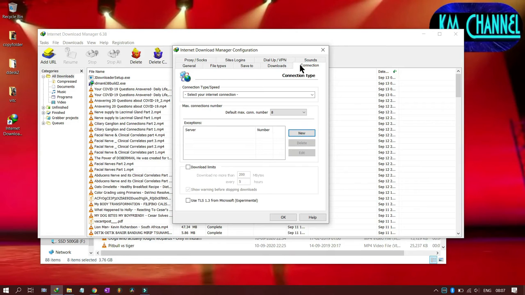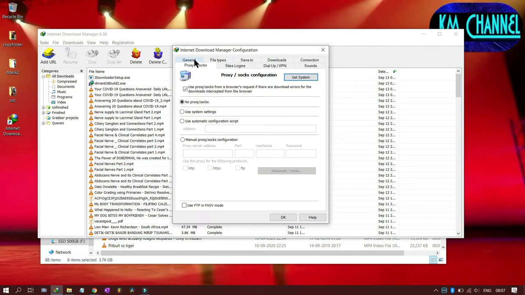Then this is a little technical: the number of connections, how many threads you want IDM to establish with the remote server. We don't need to go into these details. And this is a proxy server setting. Supposing your ISP doesn't allow you to go to some particular site to download.